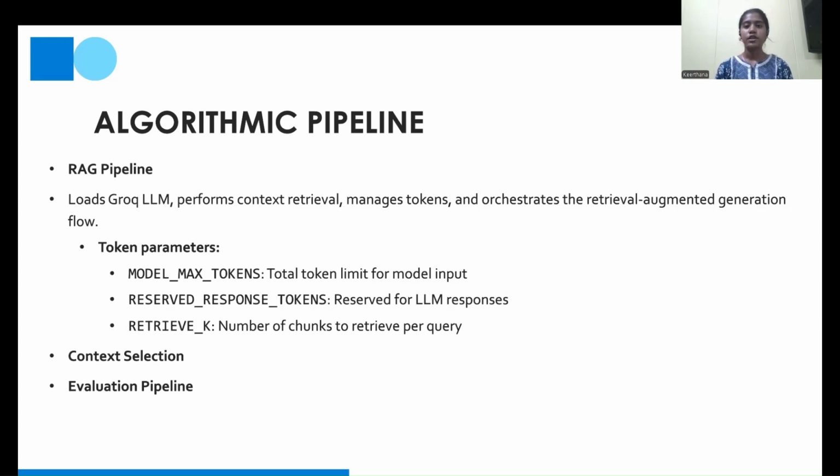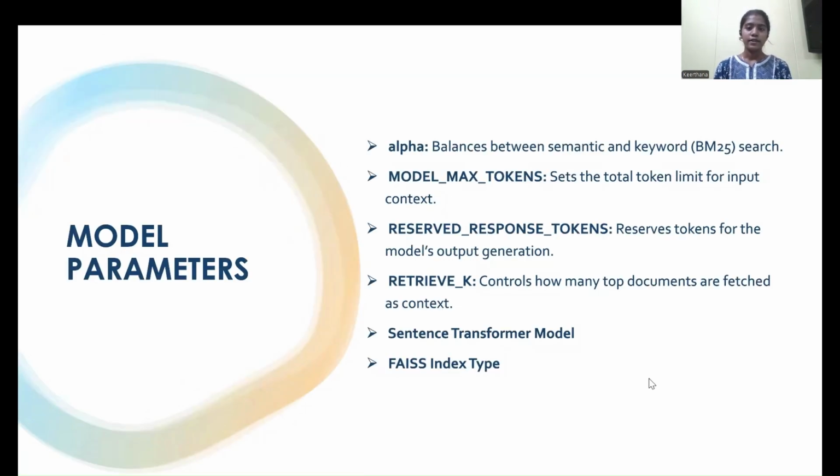Next is the evaluation pipeline. It includes LLM as judge, which gives scores based on factuality, citation, clarity, and completeness. Let us know the parameters involved. First is alpha. It is the tunable parameter in RRF, which balances the semantic and the keyword search. So it indicates the weight of the semantic search versus the weight of the keyword search.